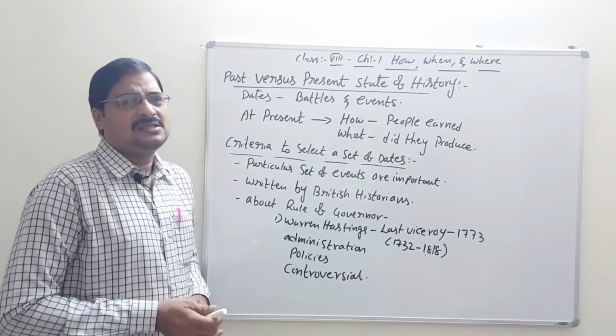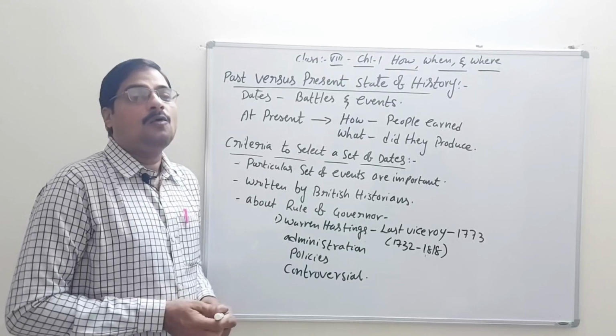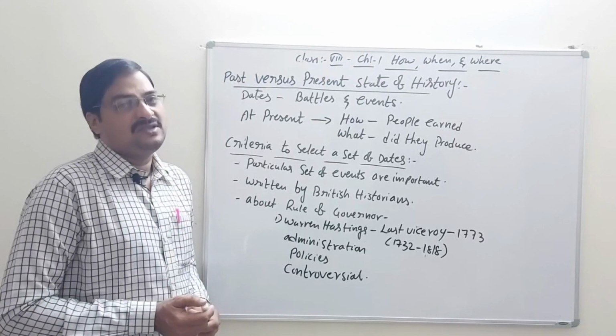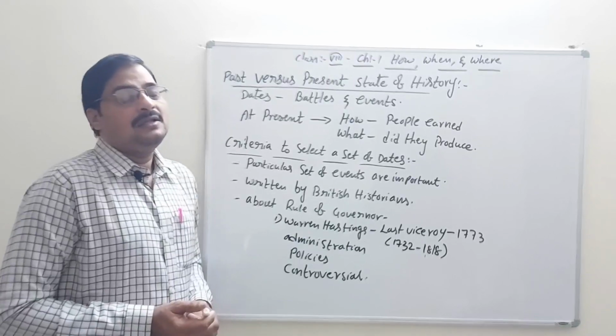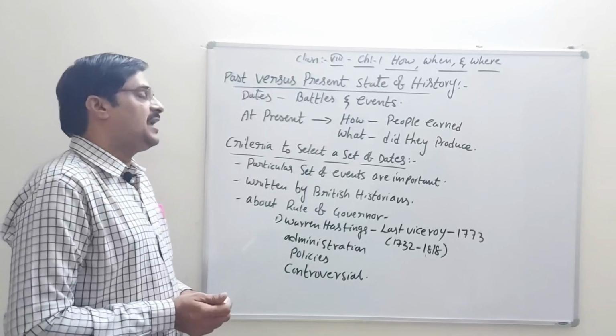All kinds of events and administration systems, and how people did trading with Britishers, and such important things we have to learn from the past only.